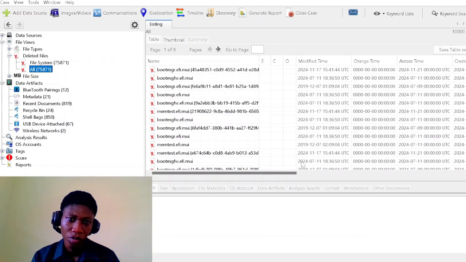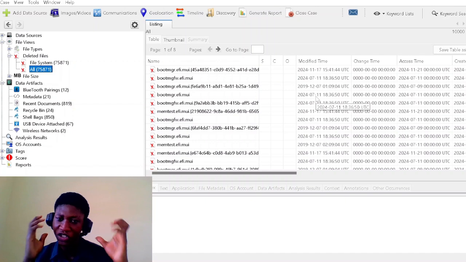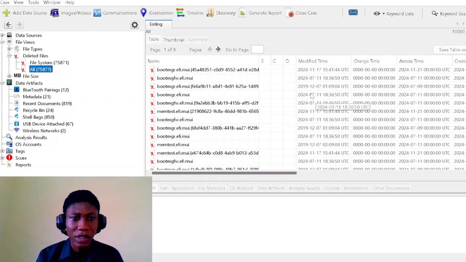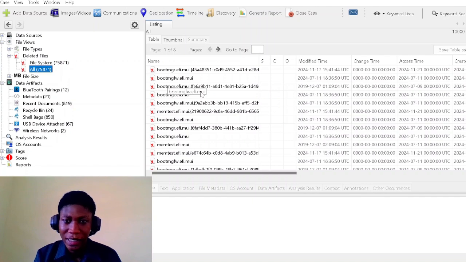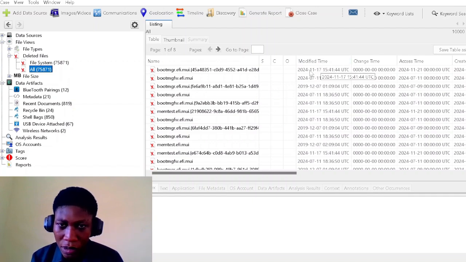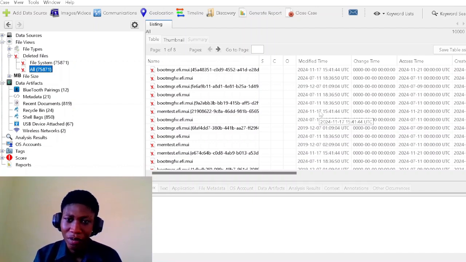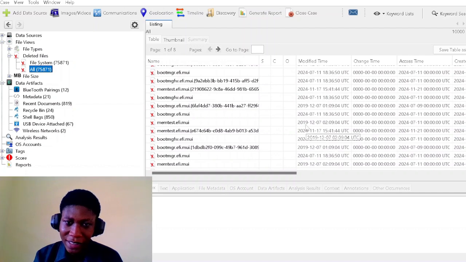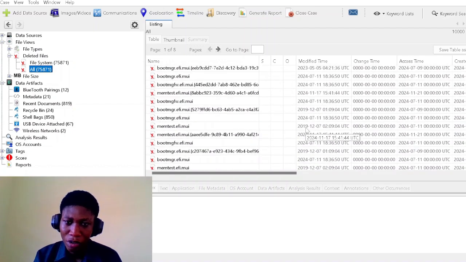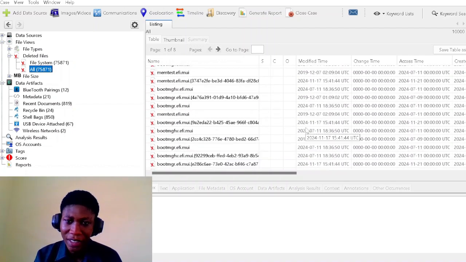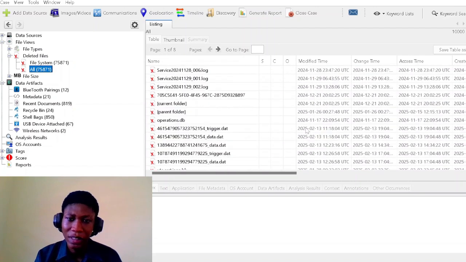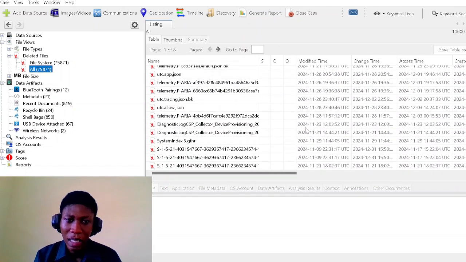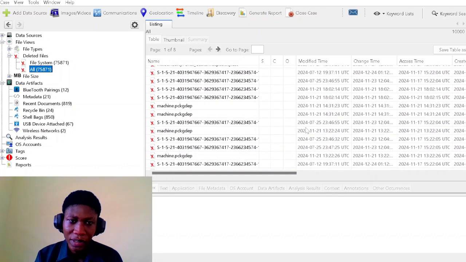So, as I say, these are the target files. If you extract related files, or if you look at the modified files, there are some files related back to when the machine was bought.